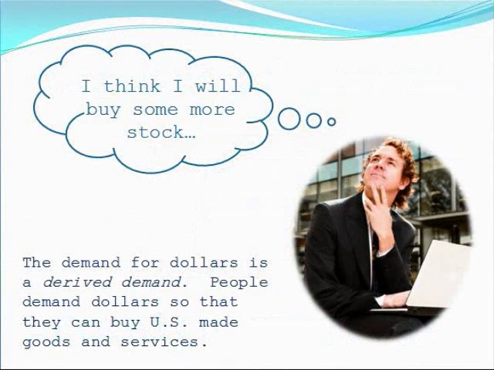People do not buy dollars because they enjoy them. The demand for dollars is a derived demand. The term derived demand is used in economics, meaning a demand for one good or service occurs as a result of demand for another good. For example, people demand dollars so that they can buy U.S.-made goods and services, also known as U.S. exports. We also demand dollars so that we can buy U.S. assets, such as bank accounts, bonds, stocks, businesses, and real estate.